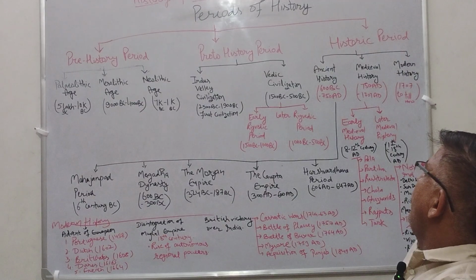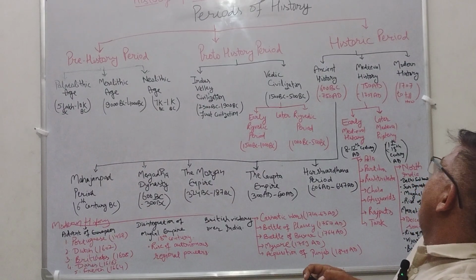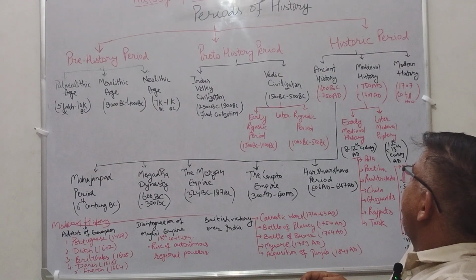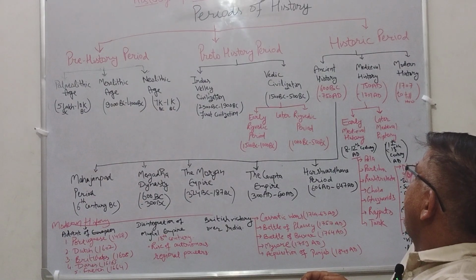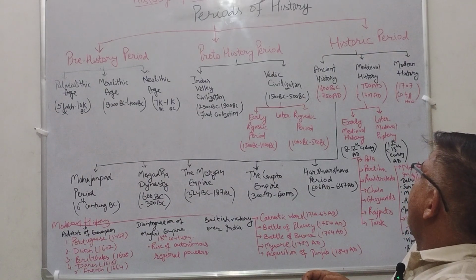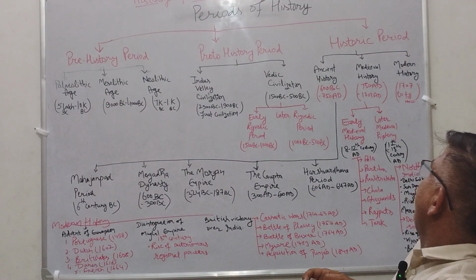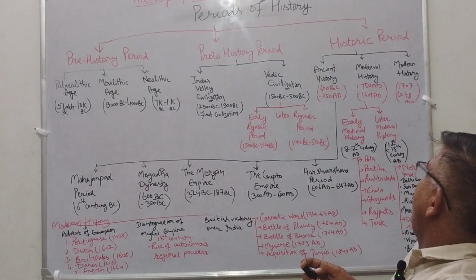Then we move towards the historic period of India. We divide this period into three parts: ancient history, medieval history and modern history. Ancient history starts from 600 BC to 750 AD. Medieval period starts with 750 AD and goes to 1707 AD. And modern history starts with 1707 to the modern time of India.